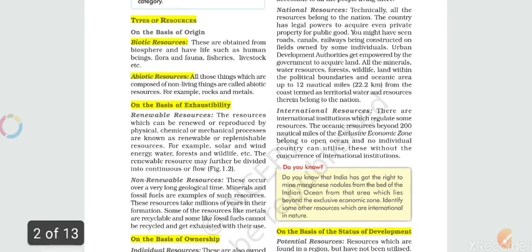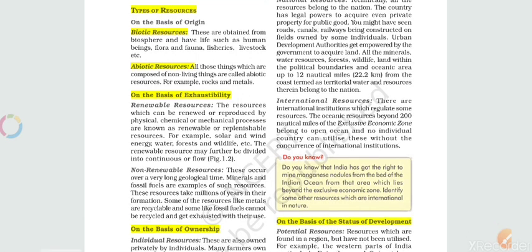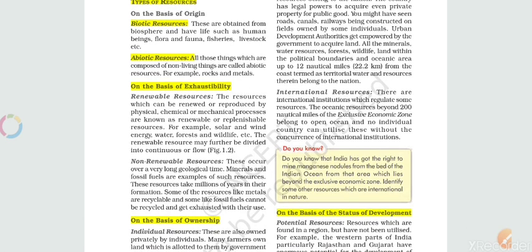One topic is not covered yet, that is types of resources, how many categories we can make on some basis. Just like on the basis of origin, that is biotic and abiotic resources. What are biotic resources?